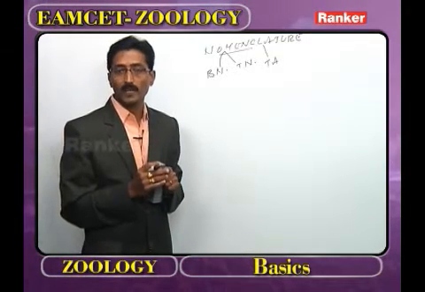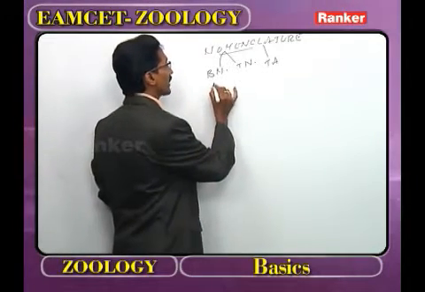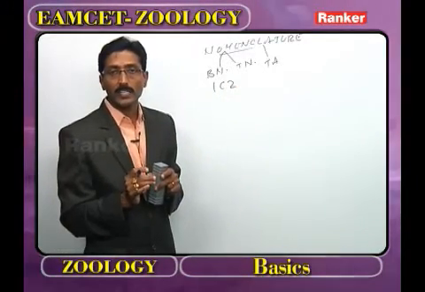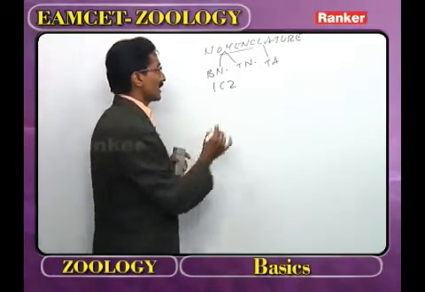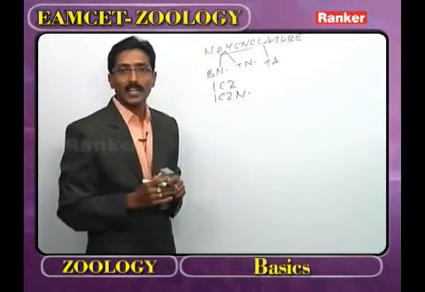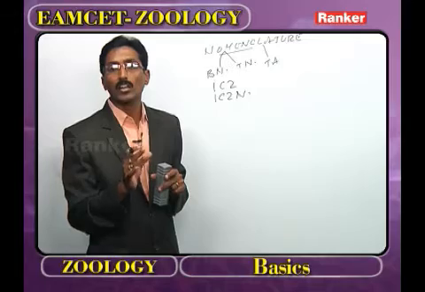Now, as we observe nomenclature, the rules of nomenclature are given by ICZ. What is meant by ICZ? International Congress of Zoology. How are the rules considered? The rules are considered as ICZN. What is meant by ICZN? International Code of Zoological Nomenclature.